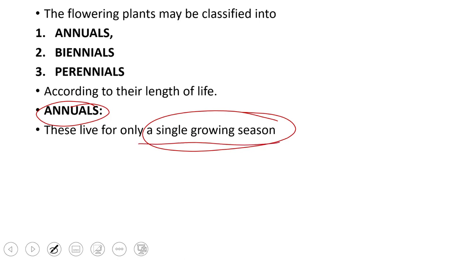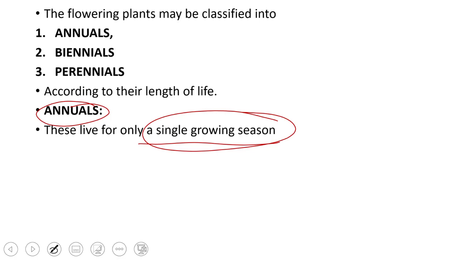Now the growing season may last for a few months or even a couple of months in certain very extreme environments, like in the Arctic zone or in desert conditions. In the Arctic, for example, the growing season or the spring is very short, and similarly in deserts, the spring or the growing season consists of just a few weeks.